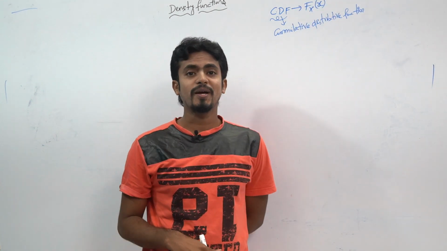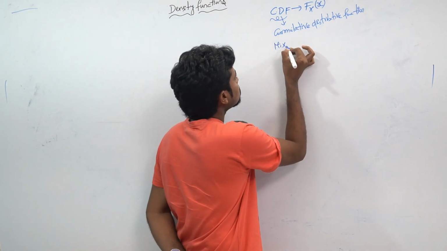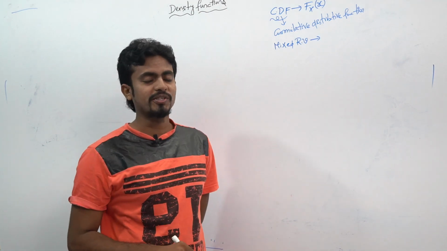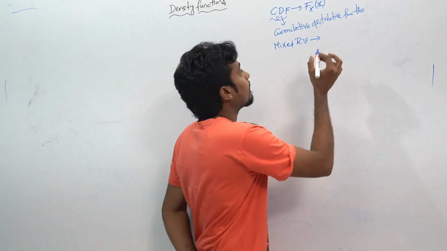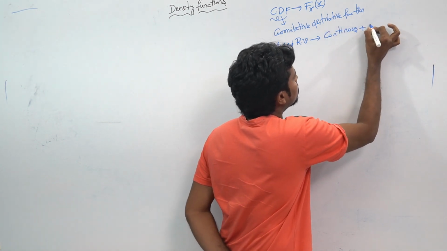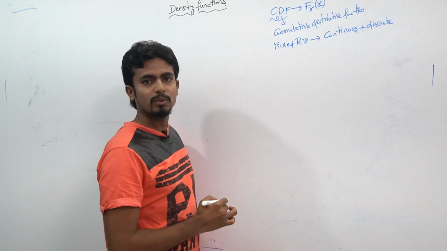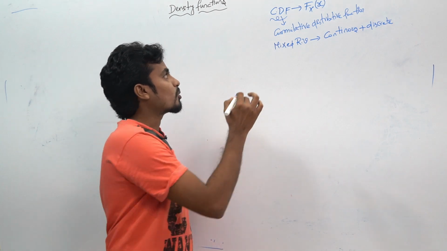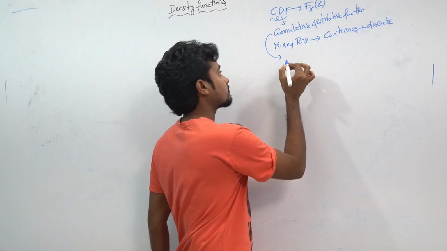And what is meant by mixed random variable? Mixed random variable, or R.V, means continuous plus discrete is said to be the mixed random variable. In the previous class, we saw some properties based on this cumulative distributive function, right?